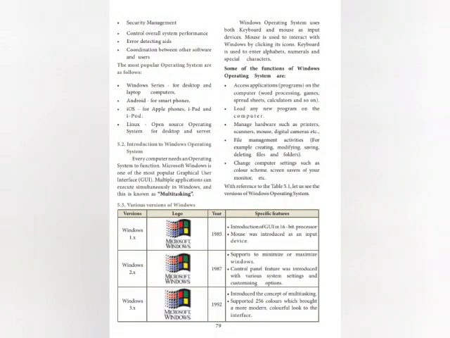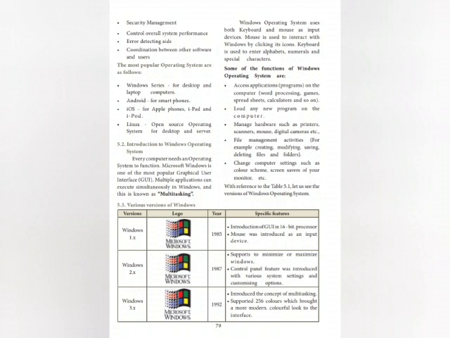The most popular operating systems are as follows: Windows series for desktop and laptop computers, Android for smartphones, iOS for Apple phones, iPad and iPod, and Linux, an open source operating system for desktop and server.